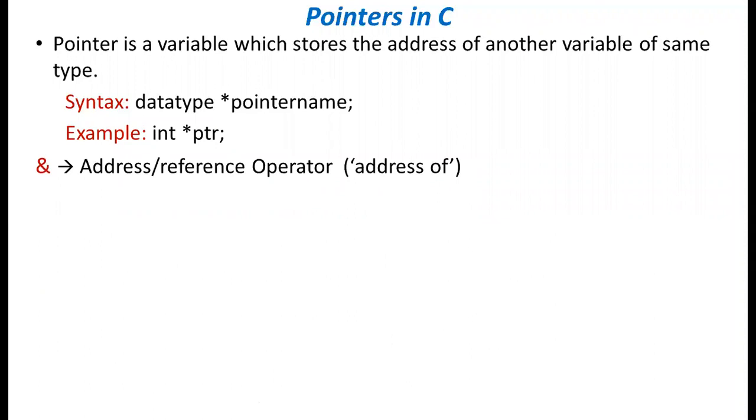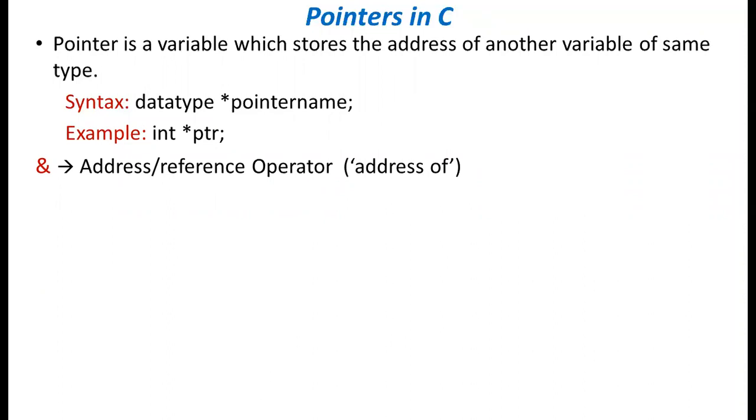In pointers, we are going to use two operators. The first one is the ampersand operator. When we use the ampersand operator along with any variable, it indicates the address of that variable. So the ampersand operator will give the address, and we call that operator the reference operator.